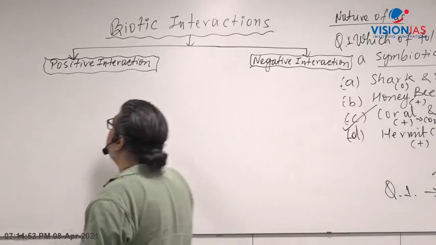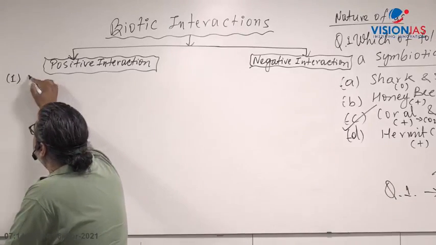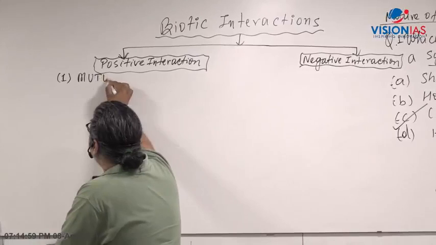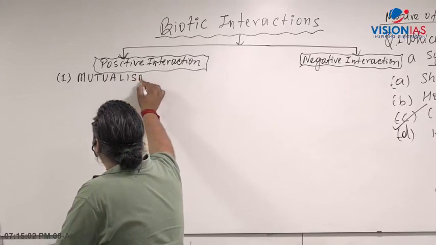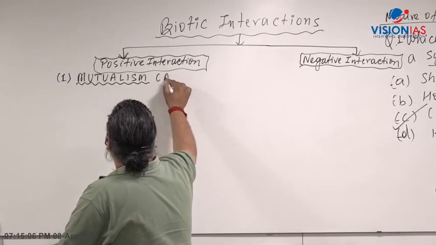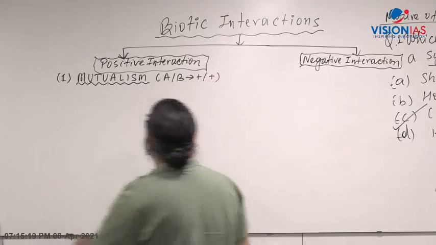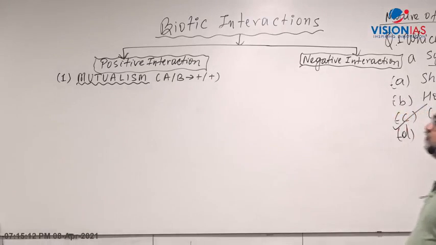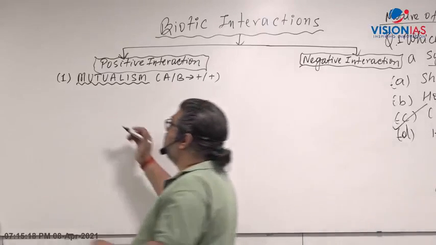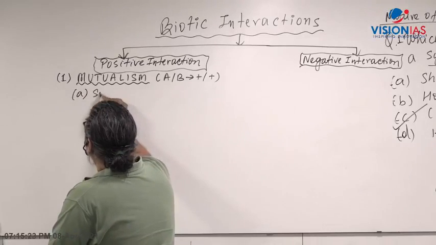Now what happens in positive interaction? The first one I am giving here is mutualism. Mutualism is that type of interaction where both partners A and B benefit each other, plus and plus. When both partners, both species, benefit each other, that is mutualism. Now in the form of mutualism, two types of mutualism are there. One is symbiosis.